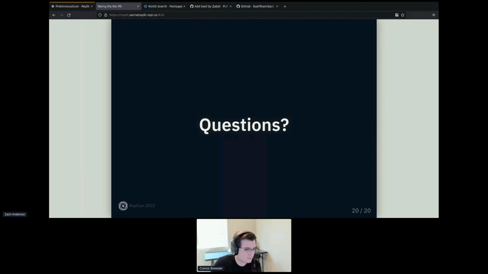Hopefully the goal is that Replit is the place to go to get into Nix, because it's super easy to write. The first time you write a derivation, it's a pain to figure out where you even put it. So having this Nix template that you can create a new derivation in is a fantastic way to get into it.